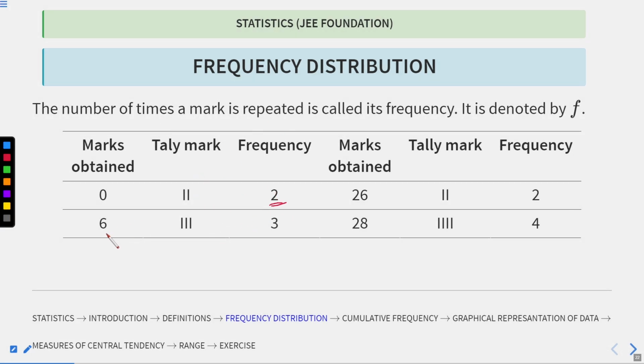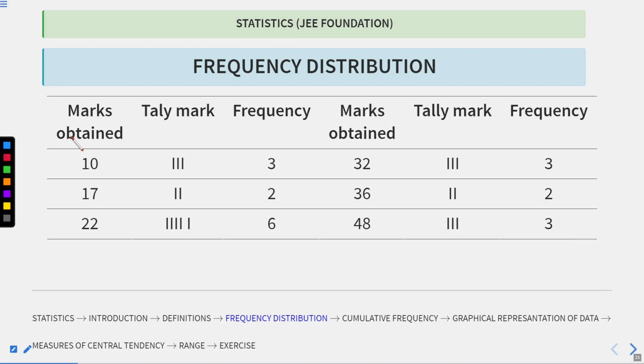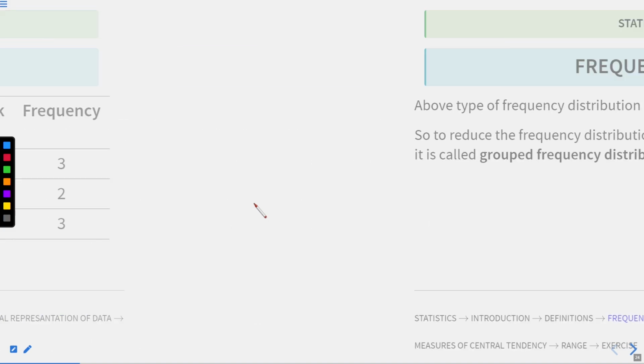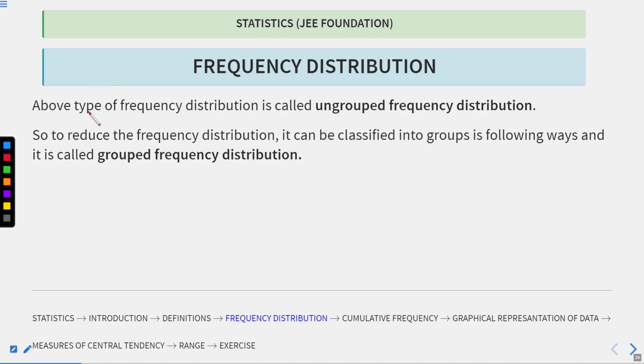In a similar way, 6 marks obtained by 3 students, 26 marks obtained by 2 students, 28 marks obtained by only 4 students, and so on. So this table gives you how many marks were obtained by how many students. Let's move on. The above type of frequency distribution is called ungrouped.